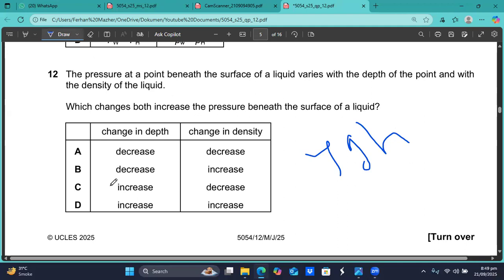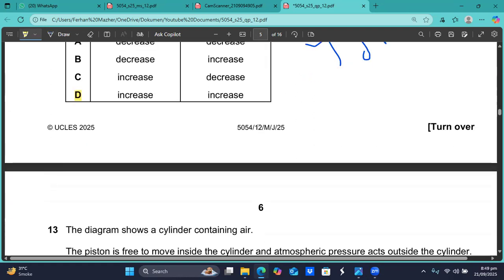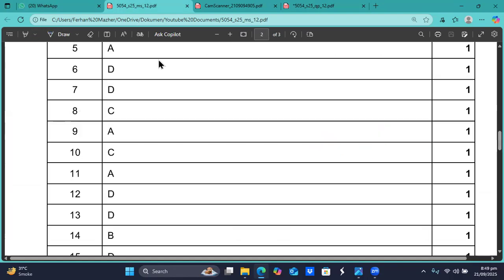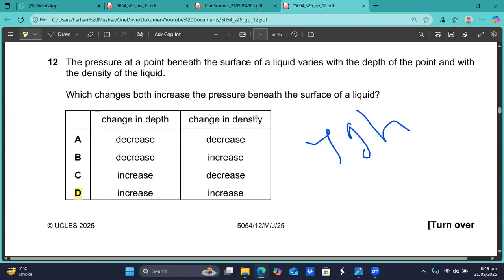If we are looking for how to increase the pressure, we increase the depth and increase the density. So I think D is the right option, sir. Increasing the depth will increase the pressure of the liquid, and increasing the density of the liquid will also increase the pressure. This is how you do question number 12. Let me check, sir. Question number 12, D is the right option.